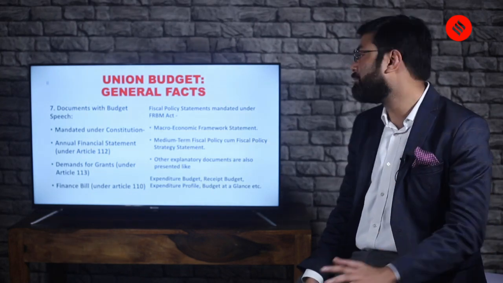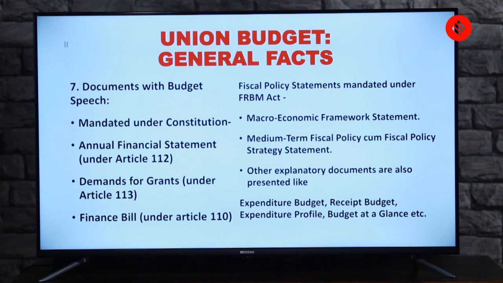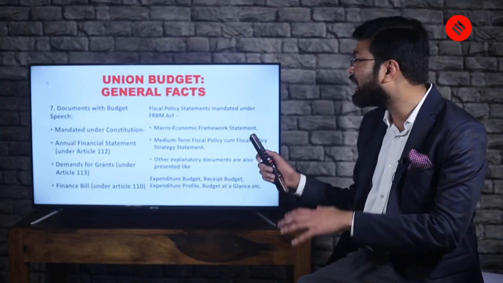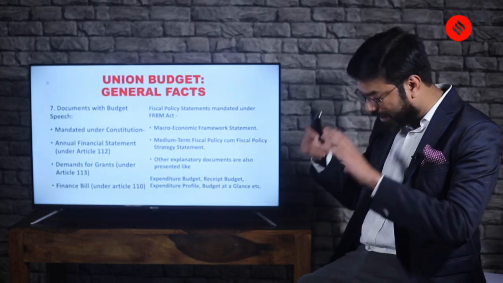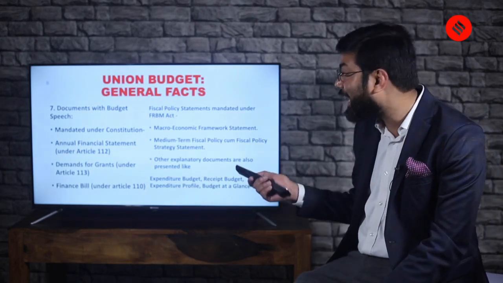But apart from this, there are other explanatory documents. These are like, say, expenditure budget, receipt budget, expenditure profile. And when you go to various government sites, you'll find budget at a glance. So that is also attached in the budget. So it's not just a financial statement, but it comprises many important elements.